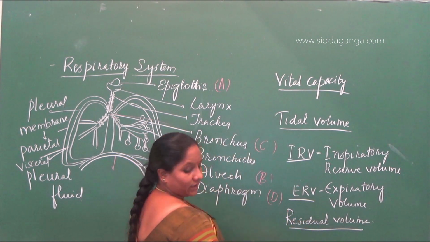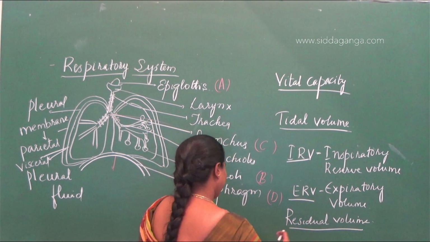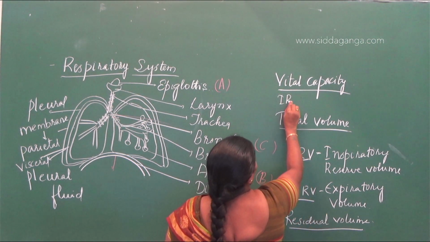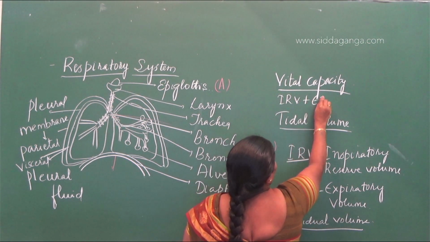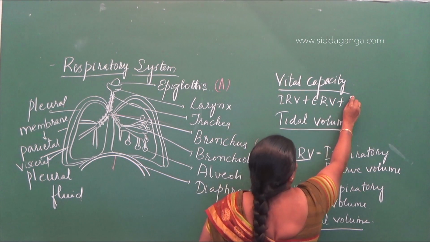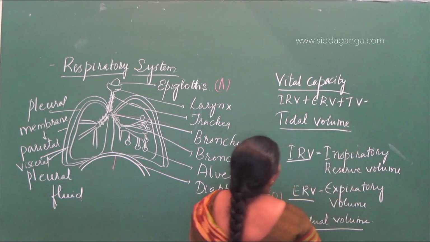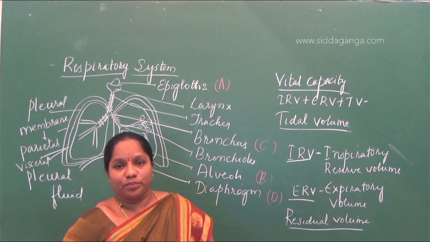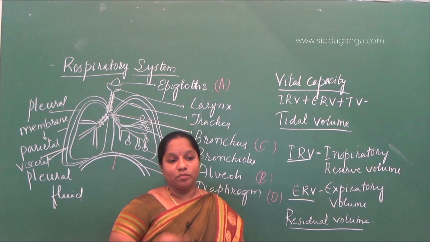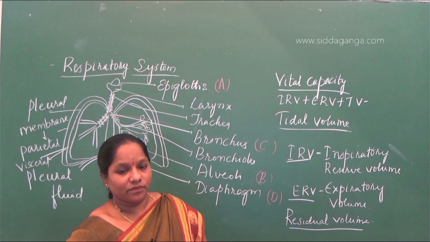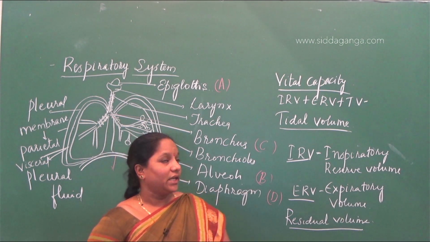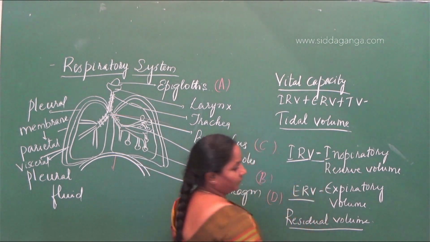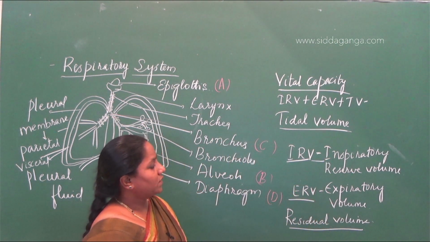So what is vital capacity here? The vital capacity is nothing but IRV plus ERV plus TV. Vital capacity is how much air you can breathe after normal respiration. The air you take in forcefully after normal inspiration is called inspiratory reserve volume.